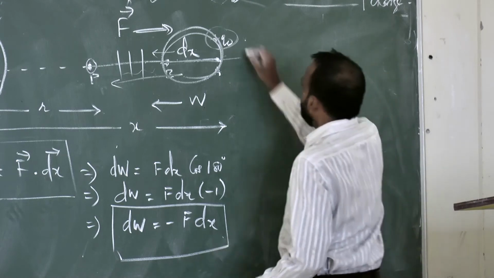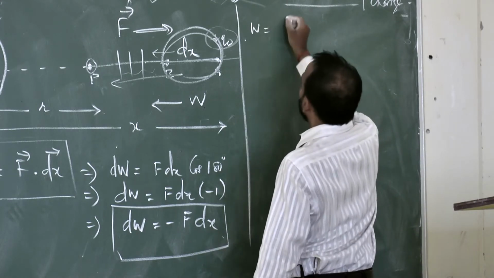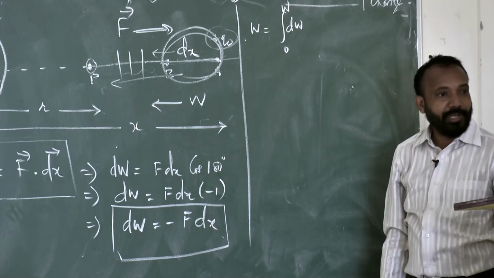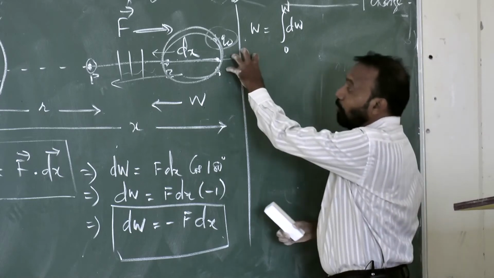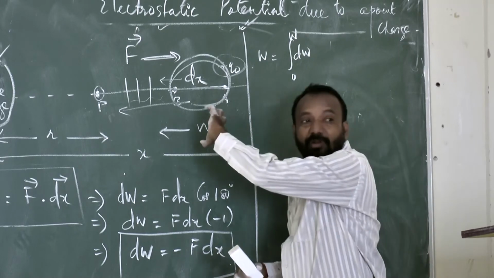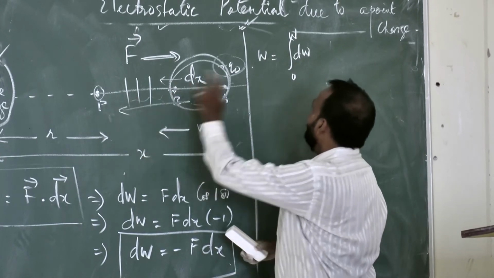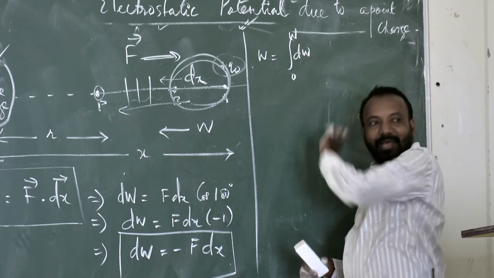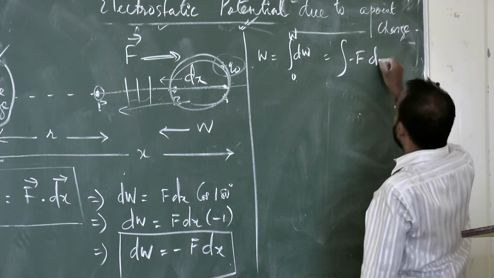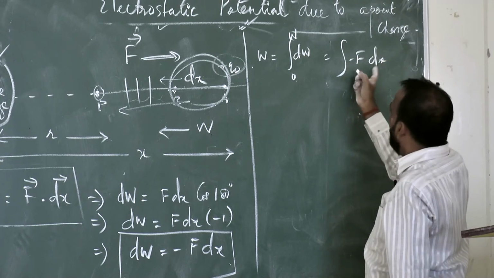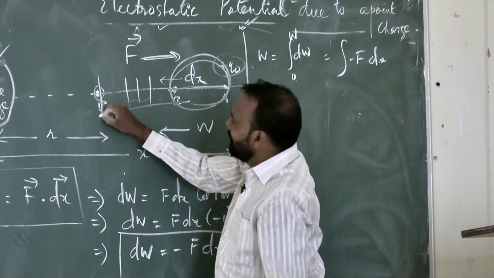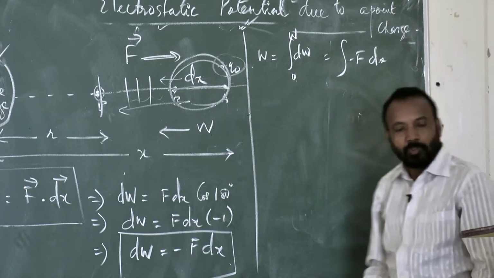Now you see, I want to get W, which means the integration of dW from 0 to W. Yes or no? Now you are clear? I am starting from work done 0. At infinity there was no work done. I am bringing the test charge slowly. I have started the work, and at the P position I have completed the work done W. So the limit is 0 to W. Then the integration of minus F dx. Then dx transfer means from infinity to what position? The P position. The P position is the R position. So infinity to R.